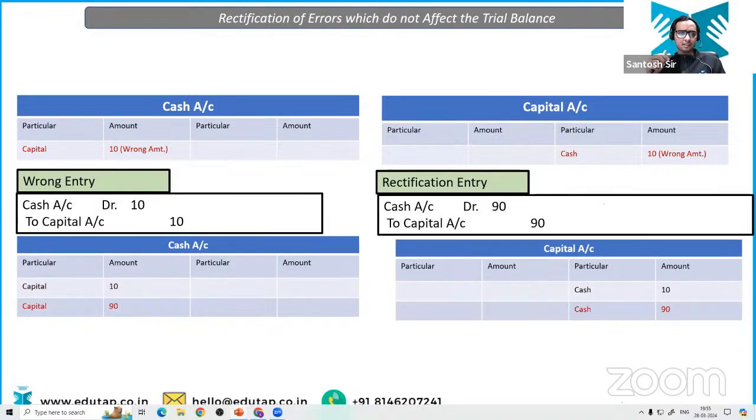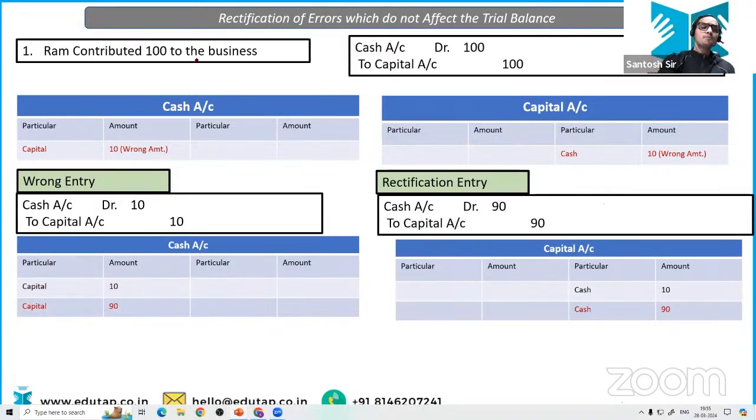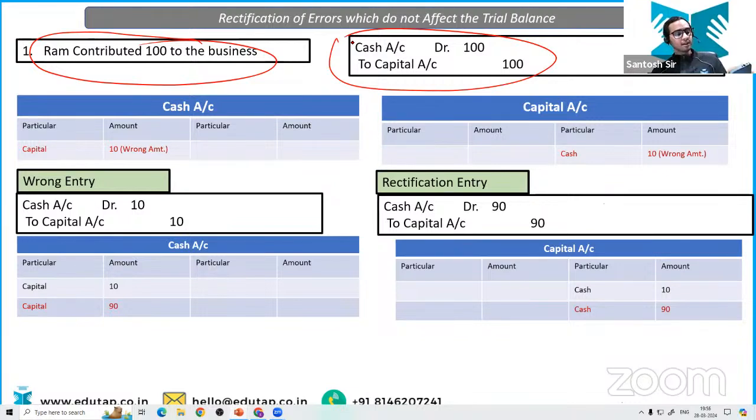Now we have again these questions. For example, Ram contributed 100 to the business. Okay? Now what is happening in this particular example? Cash account should have been debited by 100 and capital account should have been credited by 100, isn't it? But while posting the entries to the ledger account, what has the accountant done? He has posted rupees 10 into the debit side of cash account instead of 100. That means he has under debited